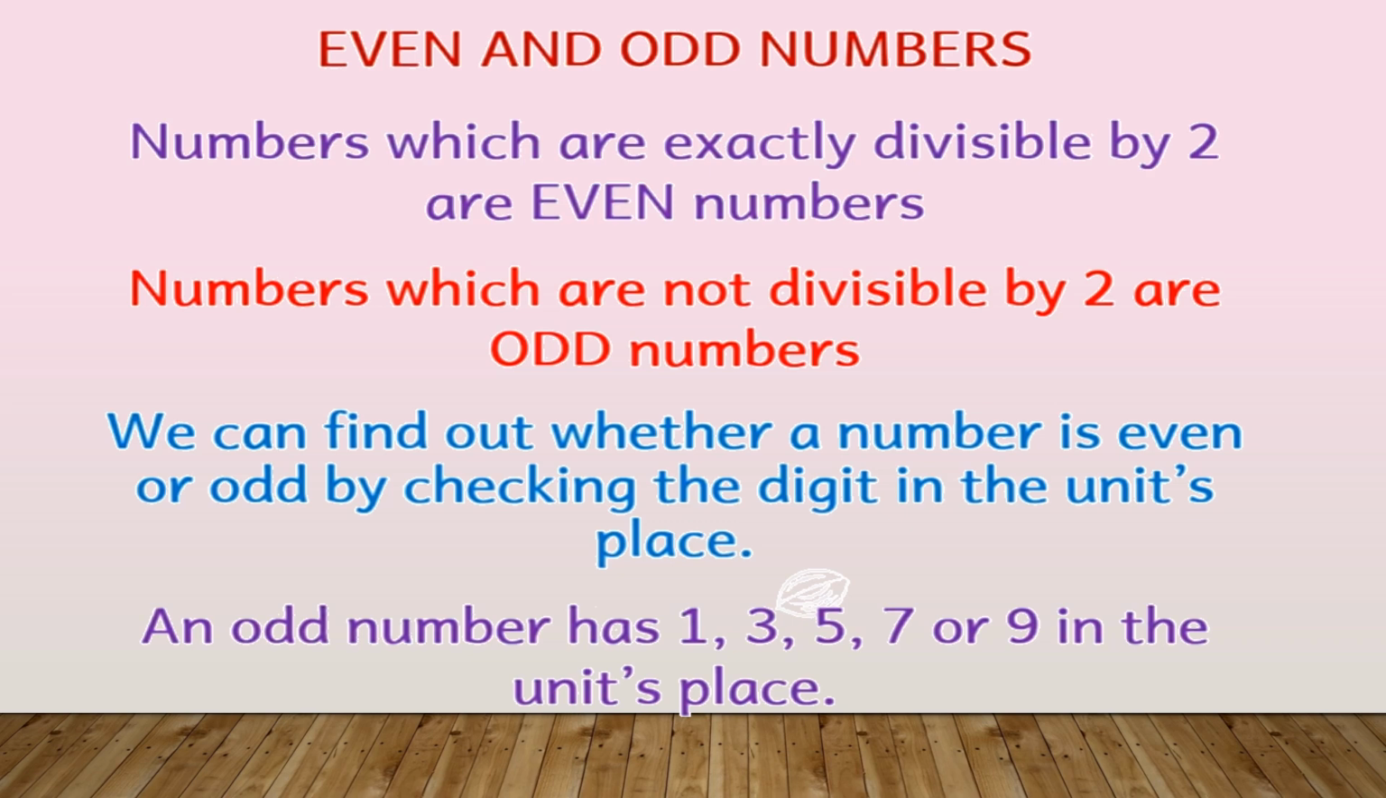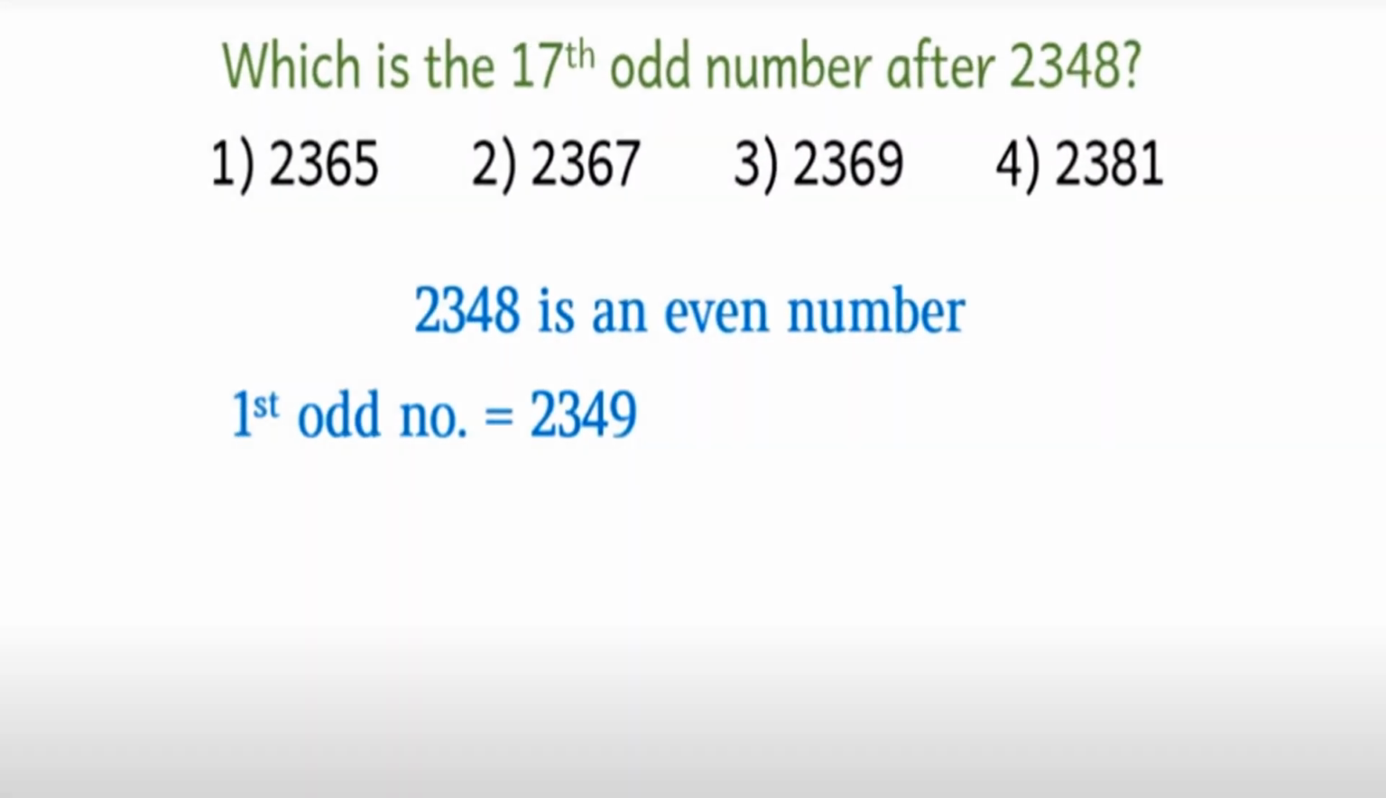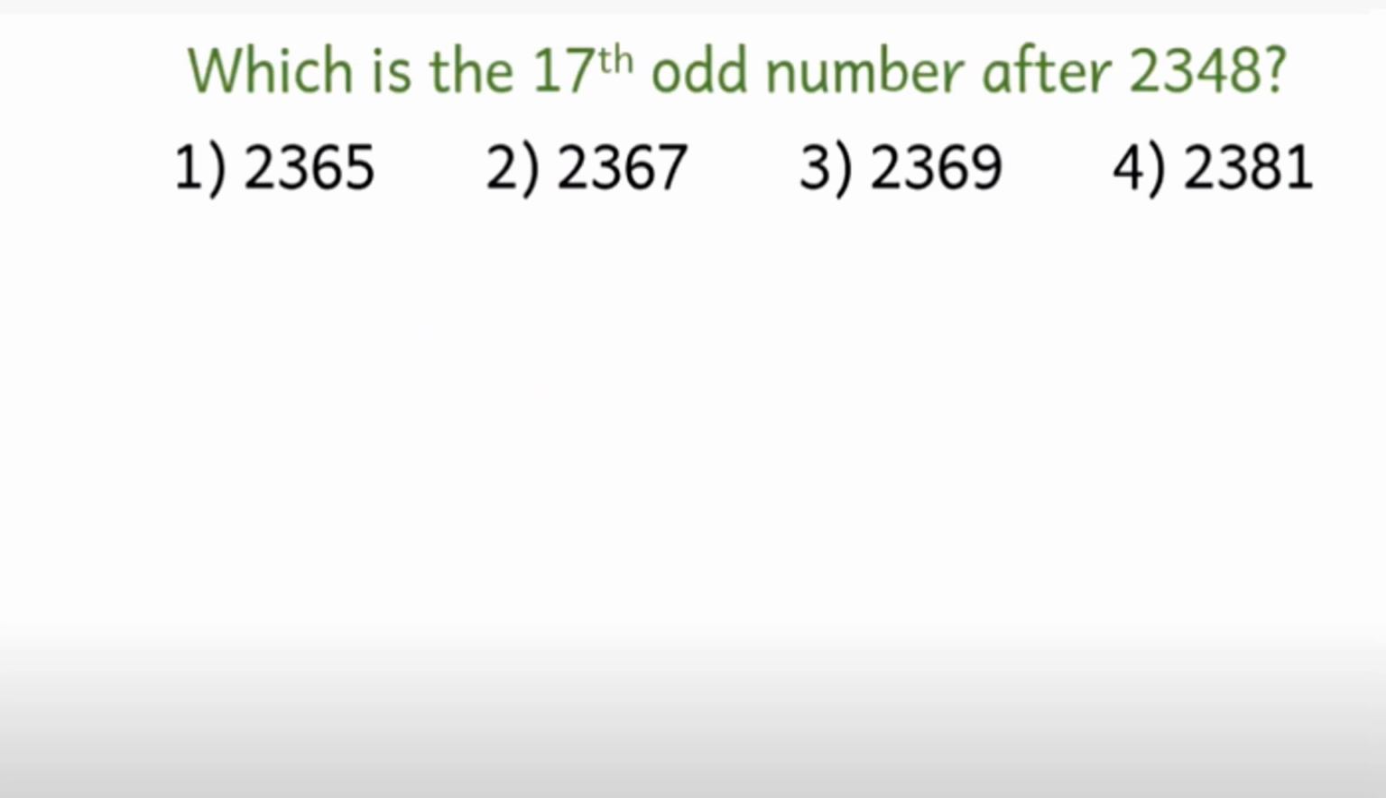Let's continue with a few sums related to even and odd numbers. The very first question that we have today is: which is the 17th odd number after 2348? The options are 2365, 2367, 2369, 2381.